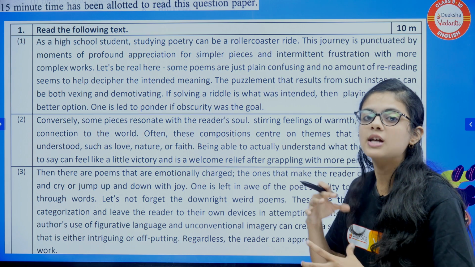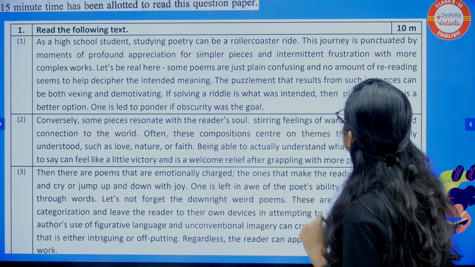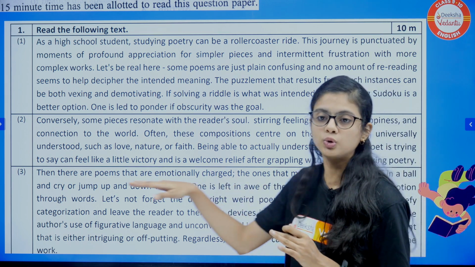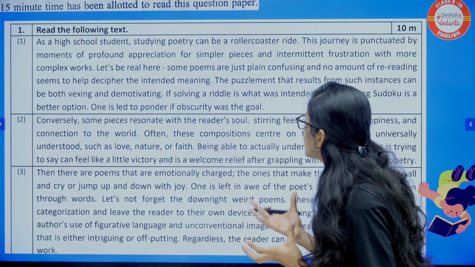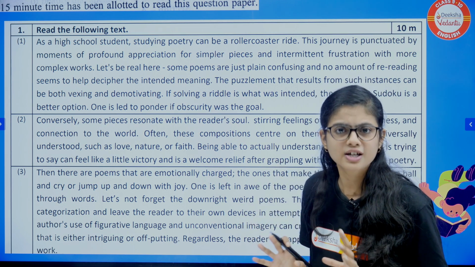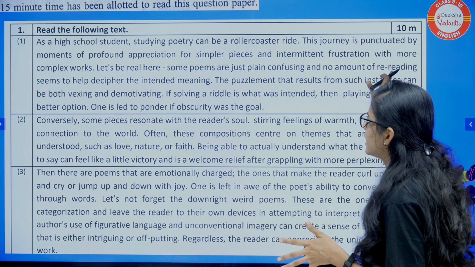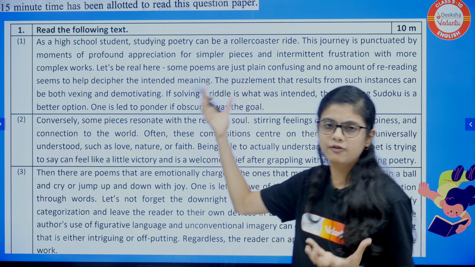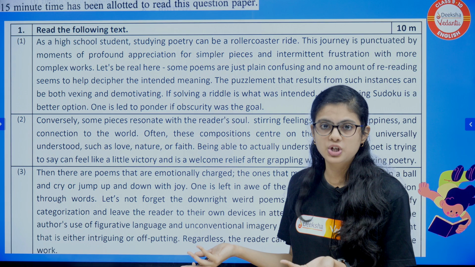The poet or someone is writing about poetry. Okay, what next? He is telling that poetry is not smooth, it's not easy, it's a roller coaster ride, and there is difficulty and we can appreciate the difficulty also. Okay, so some will be frustrating. If it is so difficult, then why go with this? We can switch to some other easy options.